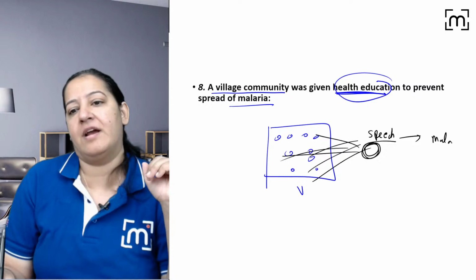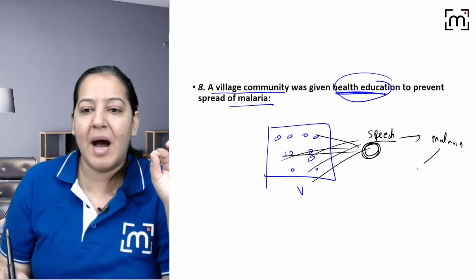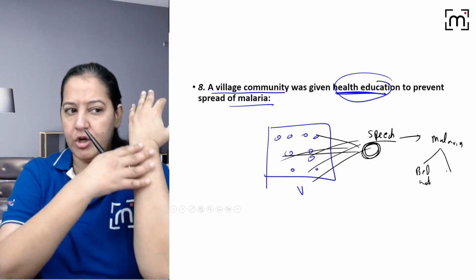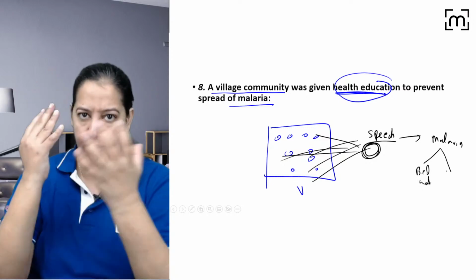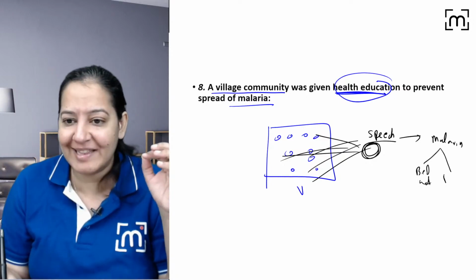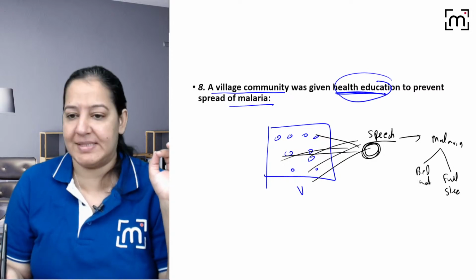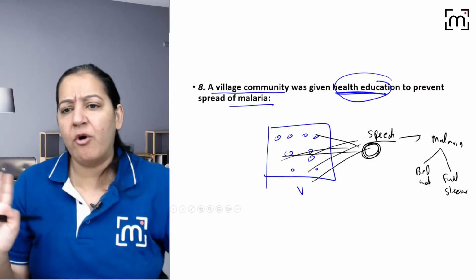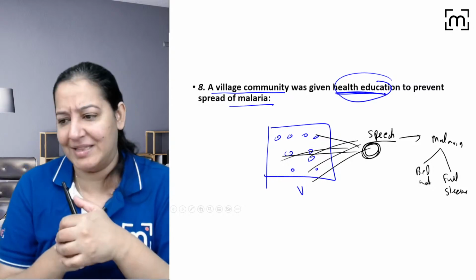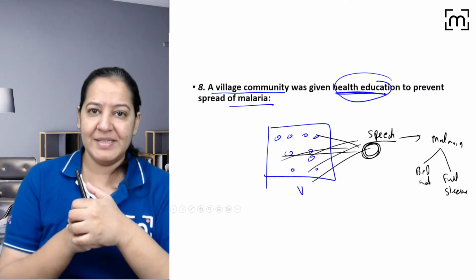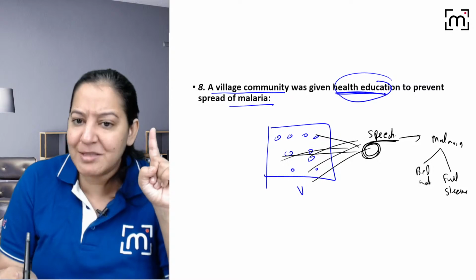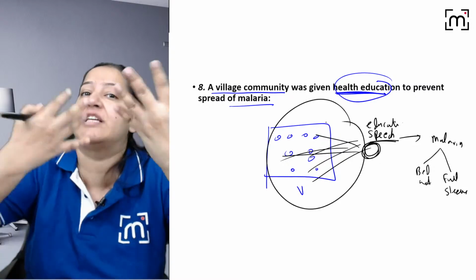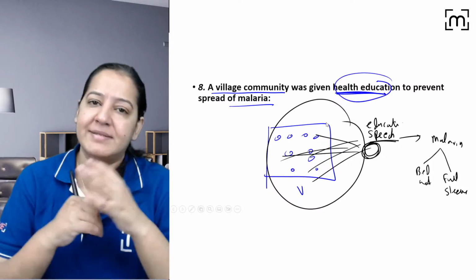I gave a speech for malaria. That is: apply a bed net before you sleep, right? Apply insecticide on your exposed areas. Try to wear full sleeves, so fewer mosquito bites, like that, right? Don't let stagnant water remain in the house. So I gave general advice. So what basically am I doing? In my speech I'm educating the people. The mass education. I educated a bunch of people together. You got my point? I'm doing mass education.